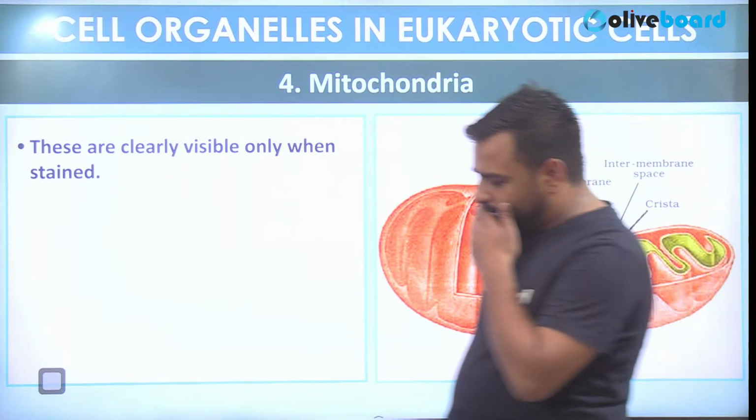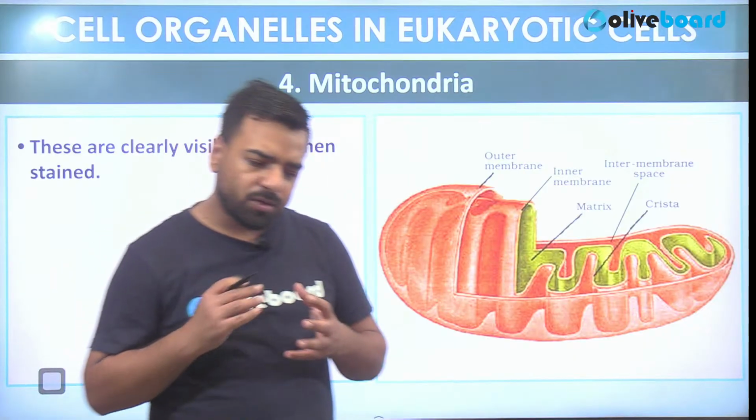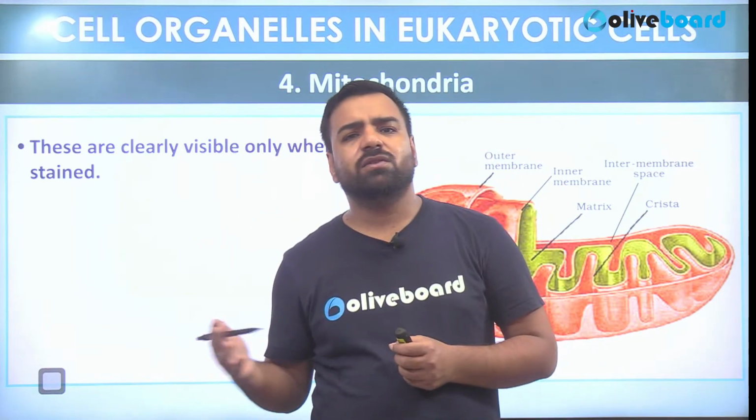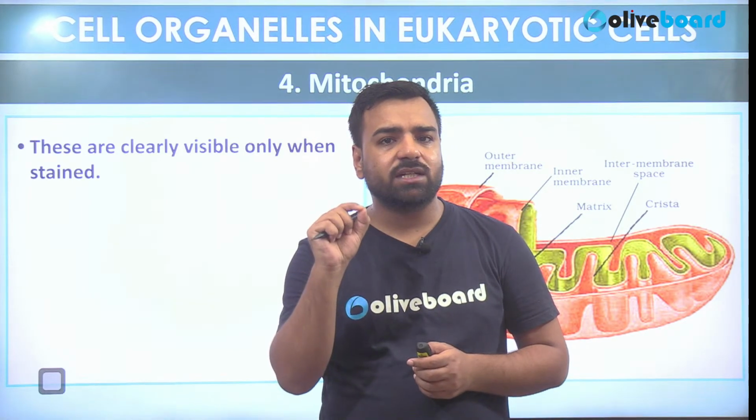Mitochondria. Mitochondria are known as the powerhouses of the cell. Why? Because they're involved in the energy part. Now, energy is produced in the form of what? That's stored in the form of ATP. And what is ATP? That's adenosine triphosphate.